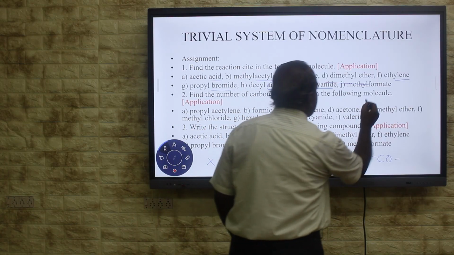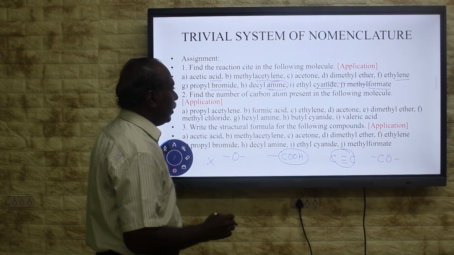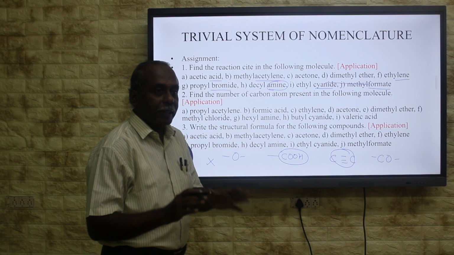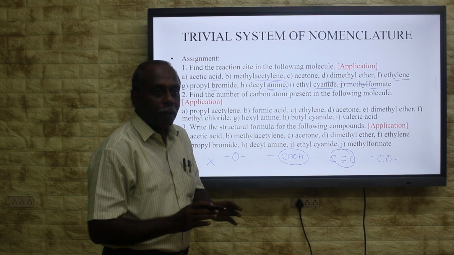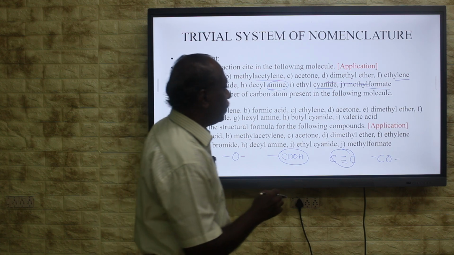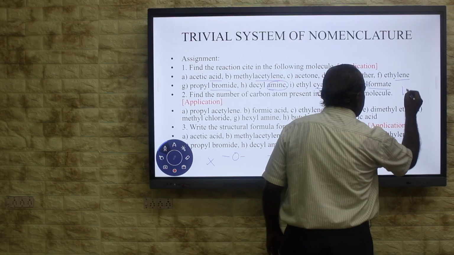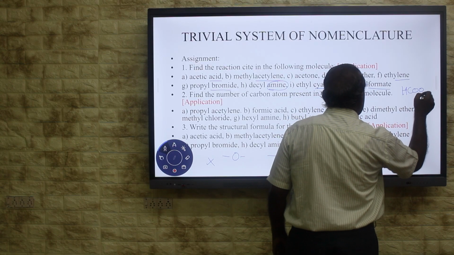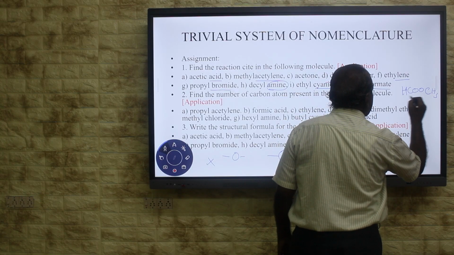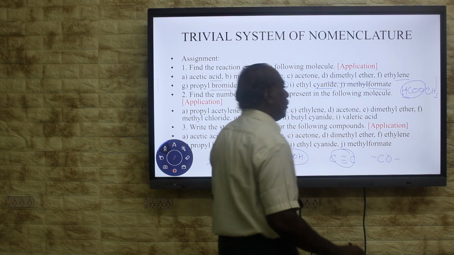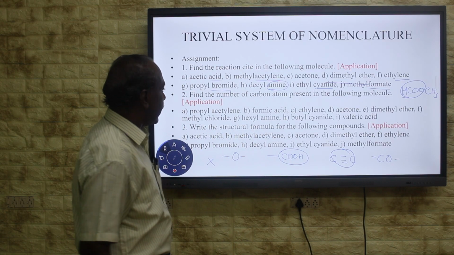Then formic acid. Therefore, you should have a better idea about the carboxylic acids, formic acid, acetic acid. You should be well versed in writing the formula or the structure of the compound. Formic acid, HCOOH. The H of formic acid is replaced by a methyl group. This methyl group is unaffected. This HCOO is the reaction site.